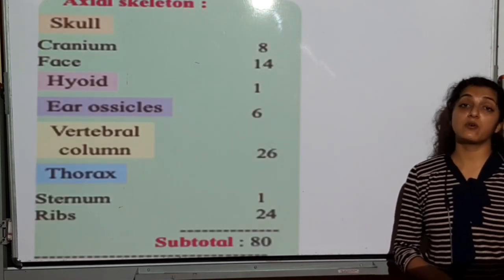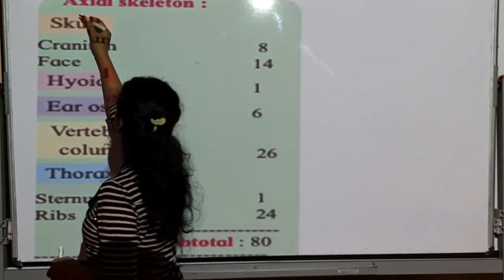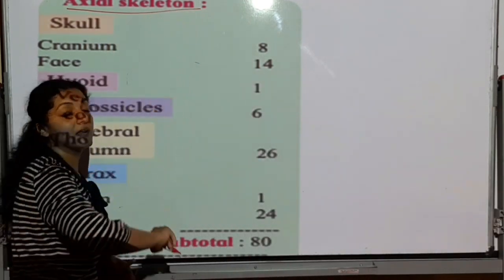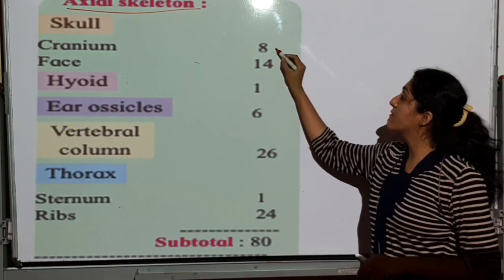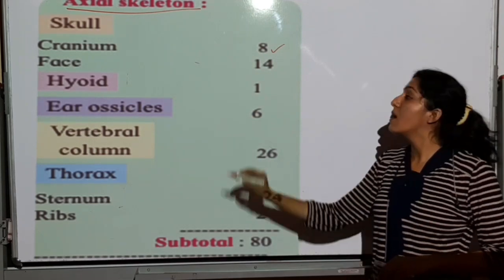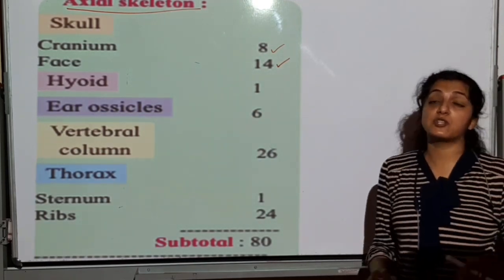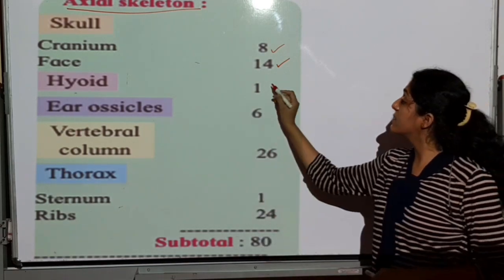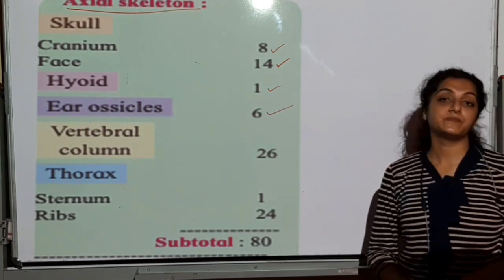So now in your textbook, these skull bones are part of the axial skeleton, we started with the axial skeleton. In this axial skeleton part, today in this lecture, we have seen these 8 bones of the cranium. We have seen these 14 bones of the face and their locations. We have seen this one hyoid bone and we have seen the ear ossicles.